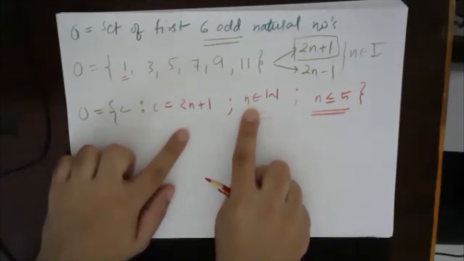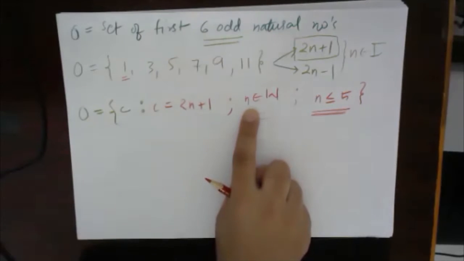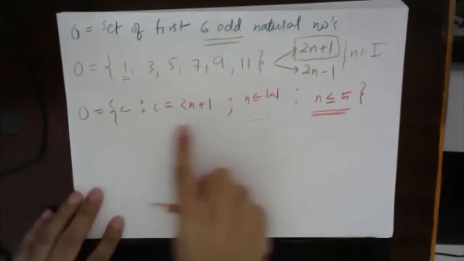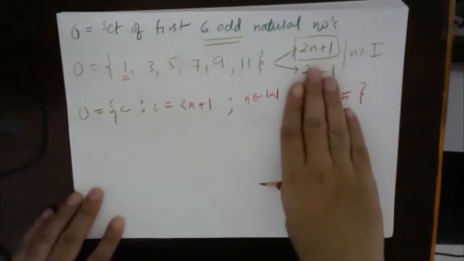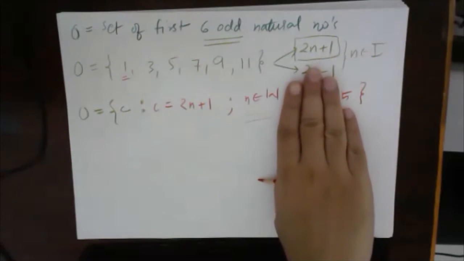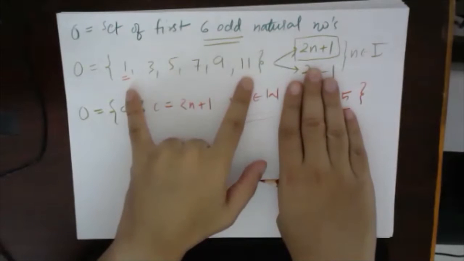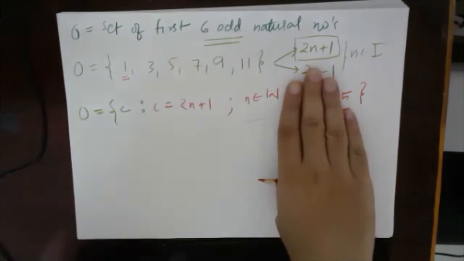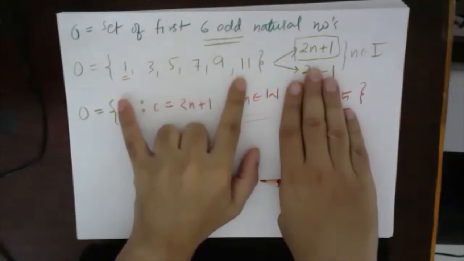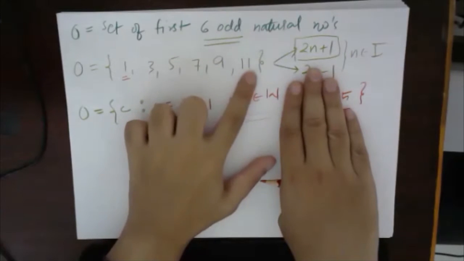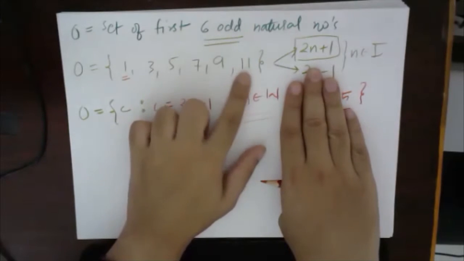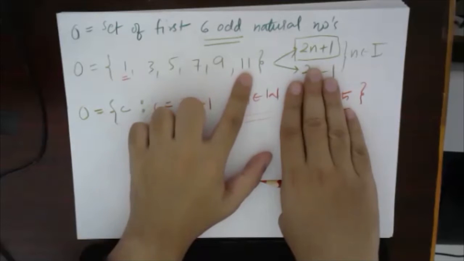Third will be 2, then 3, then 4, 5, 6, 7, 8, 9, 10, and so on. This will keep on increasing if I do not write the boundary. Now, does this set have an infinite number of elements? No. Till which element does this set go? This set goes till 11, right?